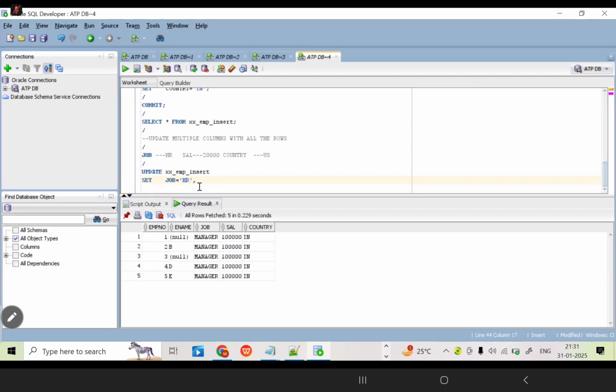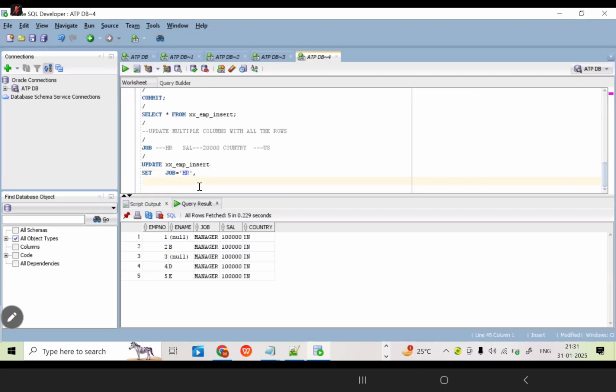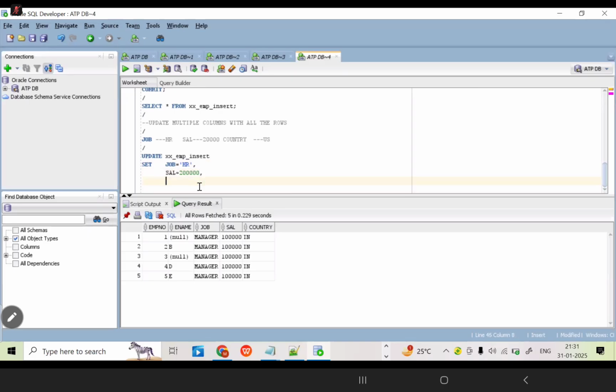Next, as per the syntax, comma. If you are updating multiple columns, after the end of the first column we need to give a comma. What is the second column? Salary. Salary equals what? 2 lakhs. Next comma. Is it over as per the requirement? No, one more column is there. Country. Country, what am I going to give here? US. So is there any other column after country? No. That's the reason I don't want to give a comma, you just need to give the semicolon. Now the query is over.